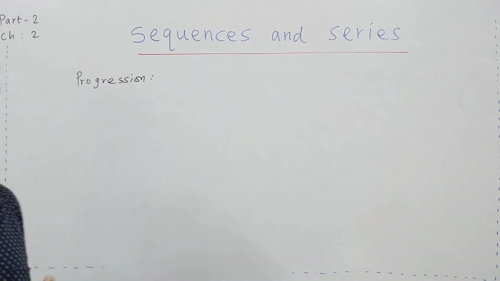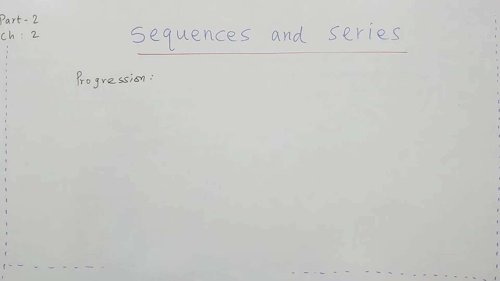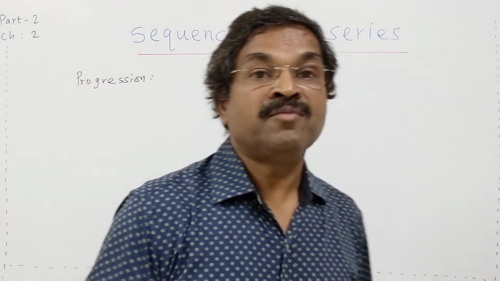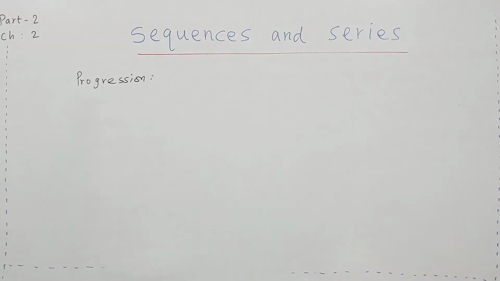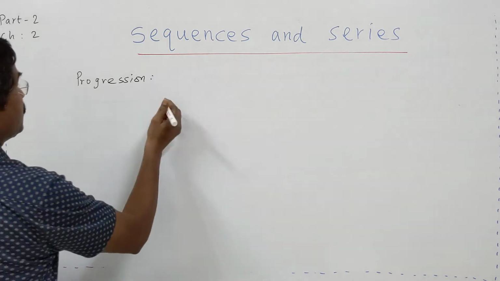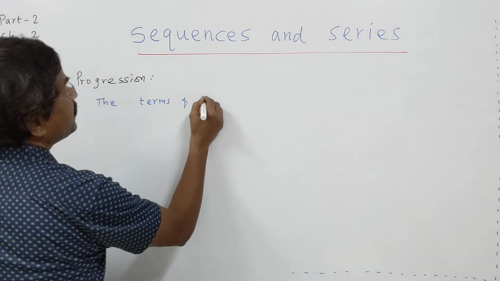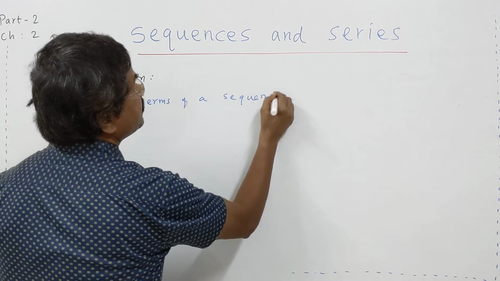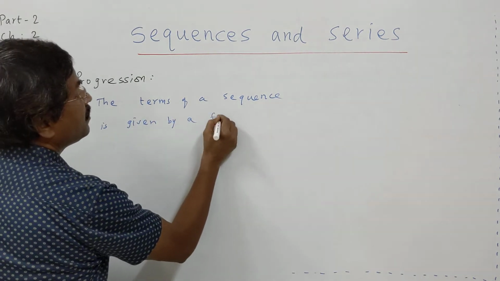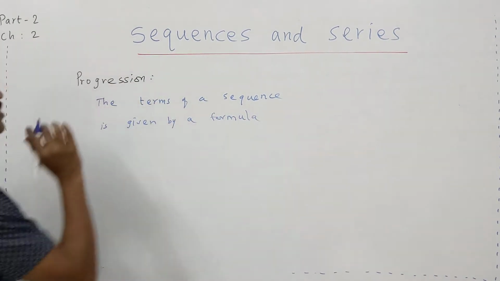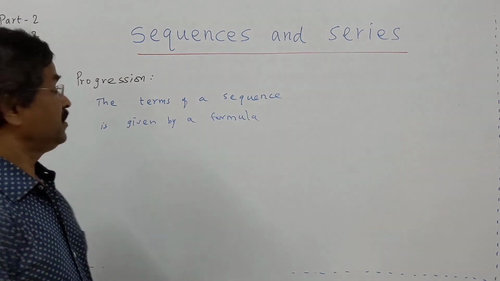You heard this word, arithmetic progression. So what is the meaning of progression? It is a sequence only, but the terms are arranged with a definite formula. That is called progression. The terms of a sequence are given by a formula. That is called progression. What is the meaning of this? The terms of a sequence are given by a formula.